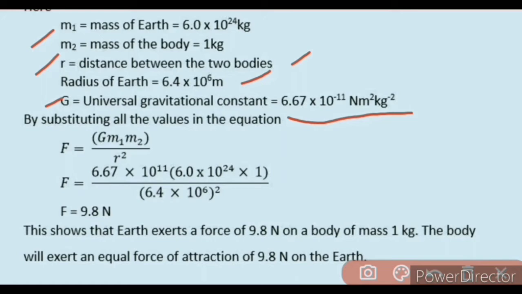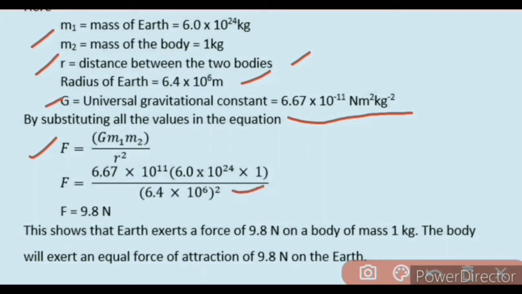By putting all the values in this equation, F equals G m1 m2 upon r square. So F is equal to 6.67 multiplied by 10 raised to power minus 11, bracket 6.0 multiplied by 10 raised to power 24 multiplied by 1, divided by 6.4 multiplied by 10 raised to power 6 whole square.